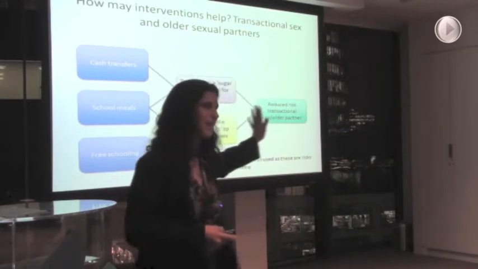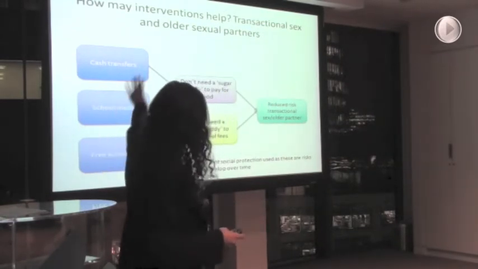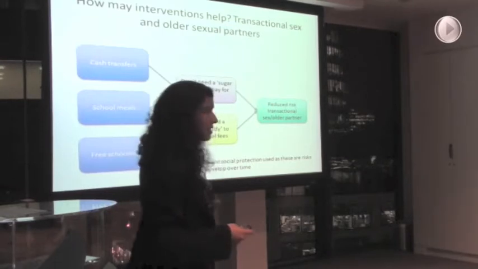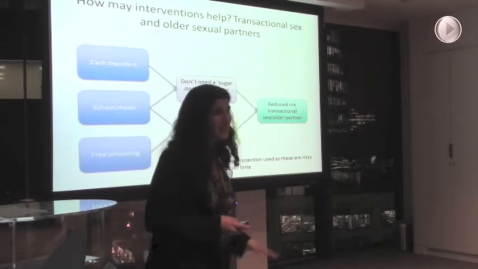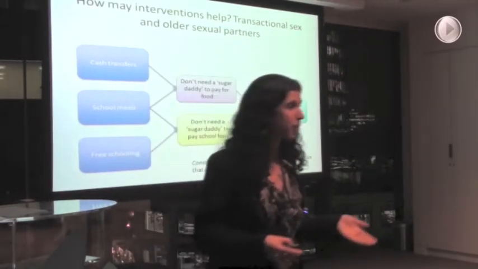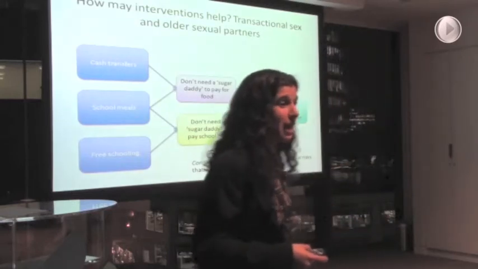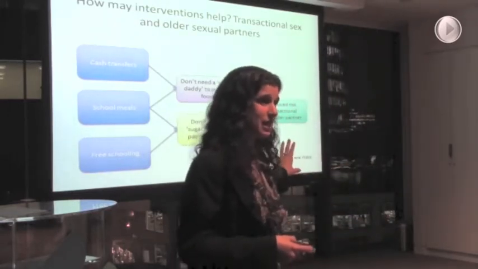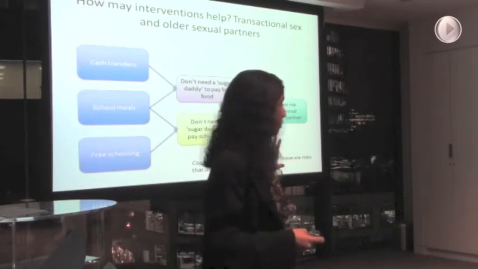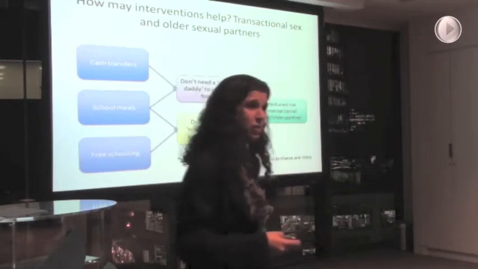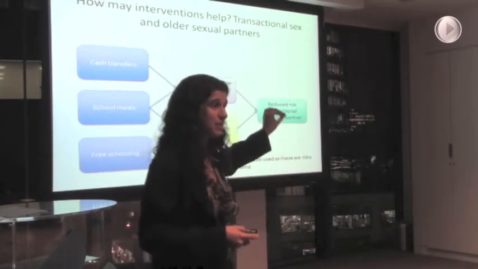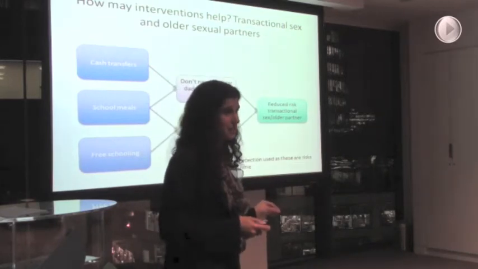And here's a nice, clear theory of change. Cash transfers and school meals mean that girls are less likely to need a sugar daddy or an older boyfriend to pay for their food, and free schools mean they're less likely to need a sugar daddy to pay for their school fees. So we're hoping that these three factors might have an impact on reducing transactional sex in girls.